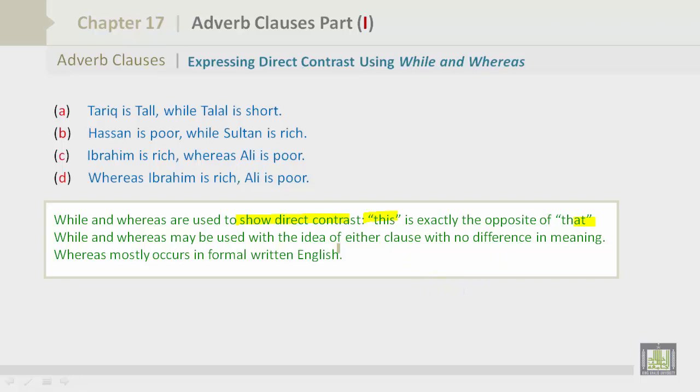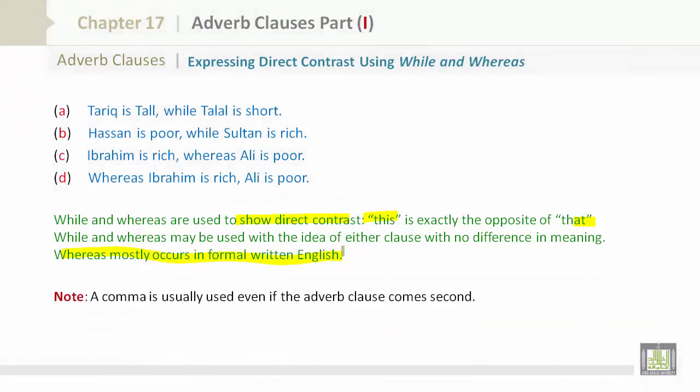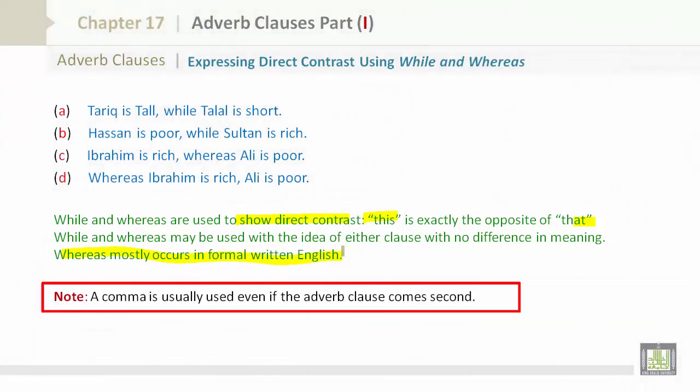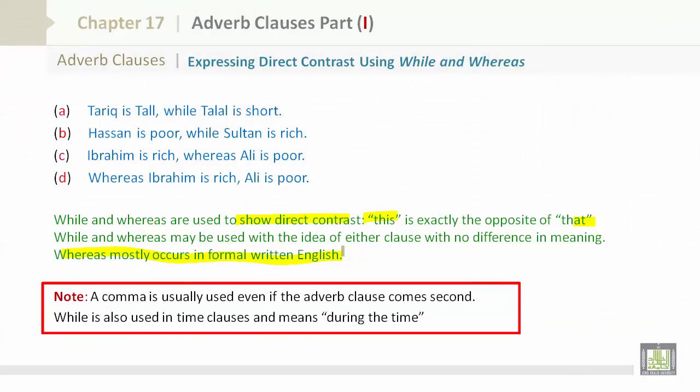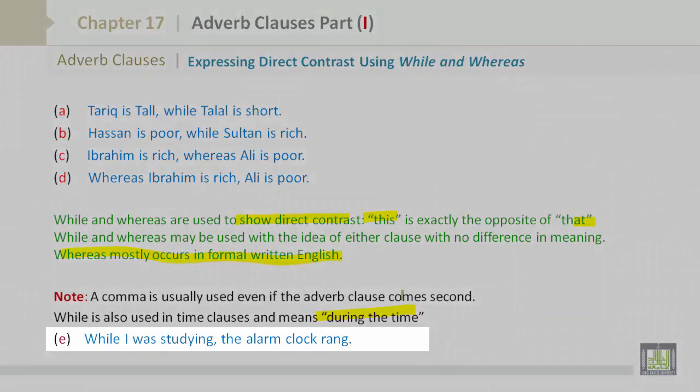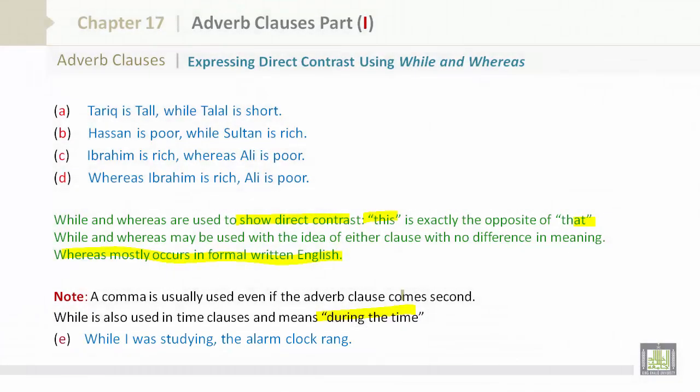While and whereas may be used with the idea of either clause with no difference in meaning, whereas mostly occurs in formal written English. A comma is usually used even if the adverb clause comes second. While is also used in time clauses and means during that time. While I was studying, the alarm clock rang would be a great example.